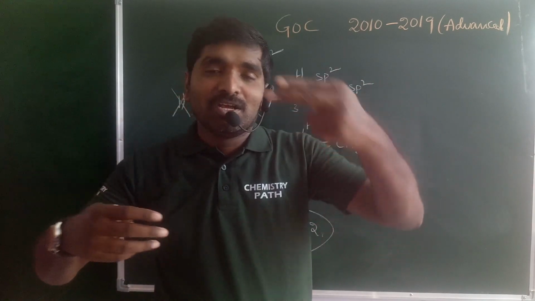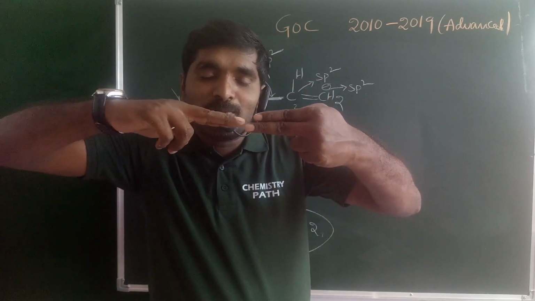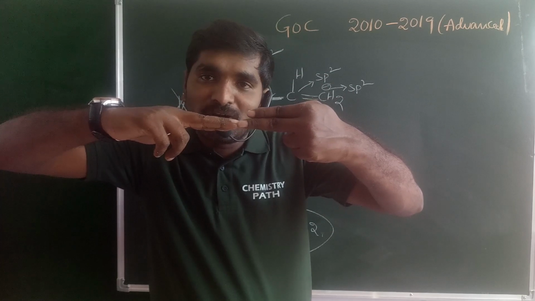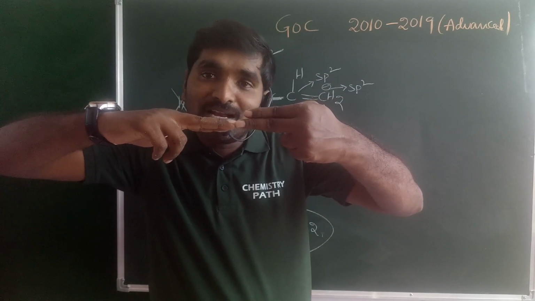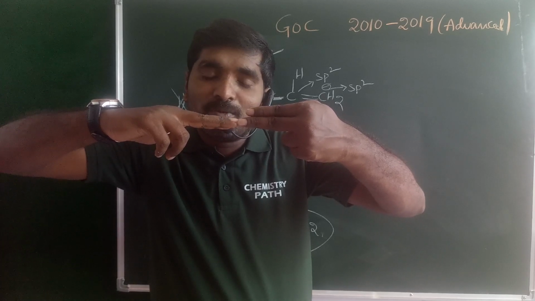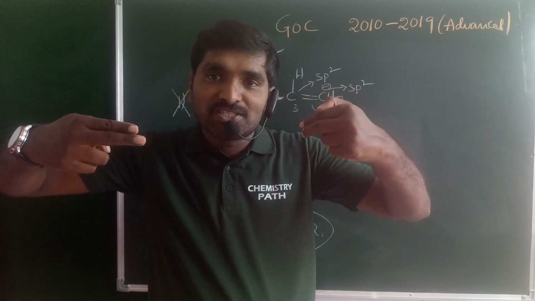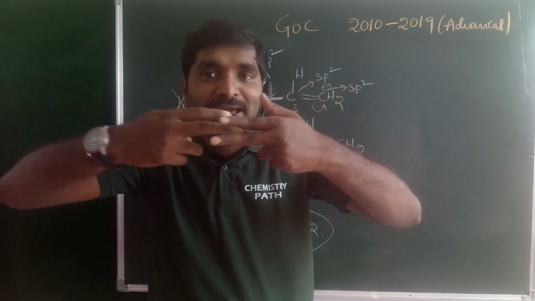I'll explain again. When you have an even number of double bonds, one double bond is present like this, and the second is perpendicular to the first. When you have the third double bond, it is perpendicular to the second double bond, so the first and third double bonds are parallel to each other.